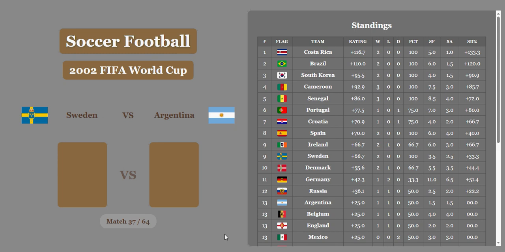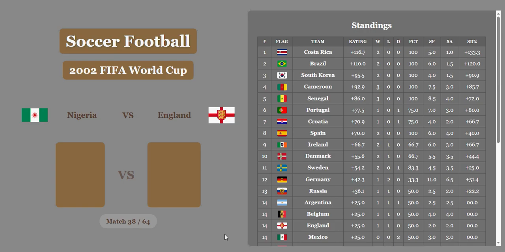Sweden versus Argentina. 1-1. It's going to be a draw. No significant economic difference. Argentina has a lot more population. Sweden has a lot more wealth. So Sweden is in 11th now. Argentina in 14th.